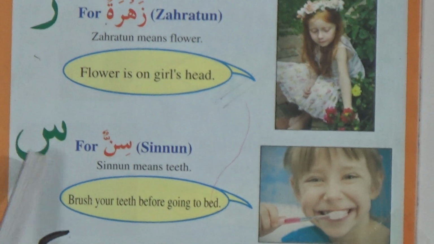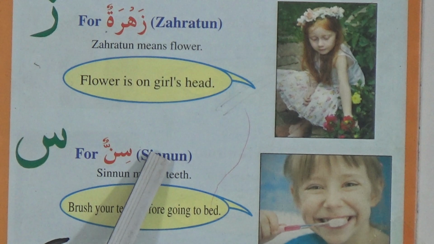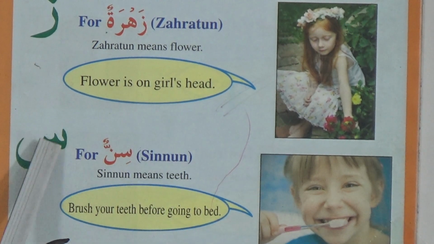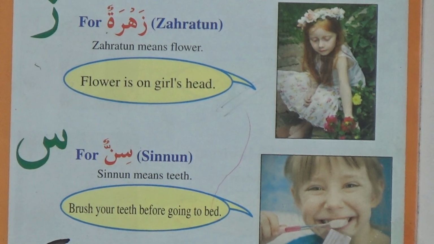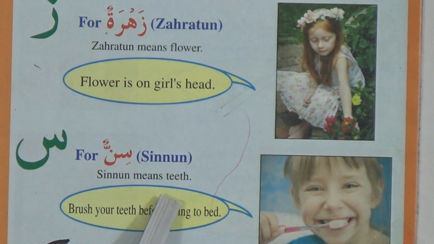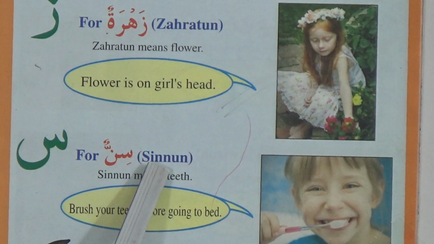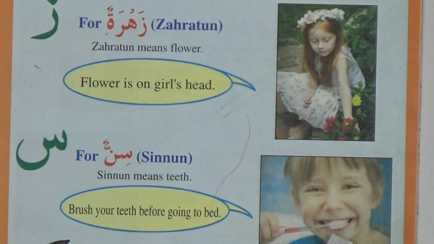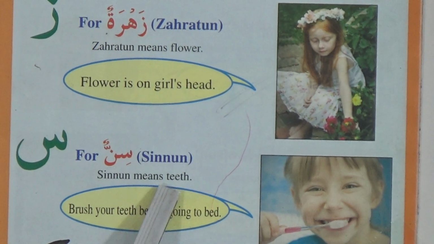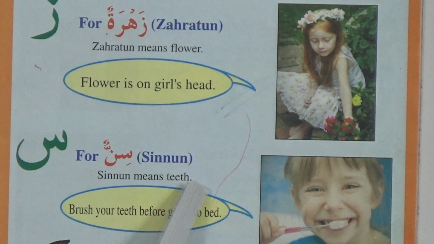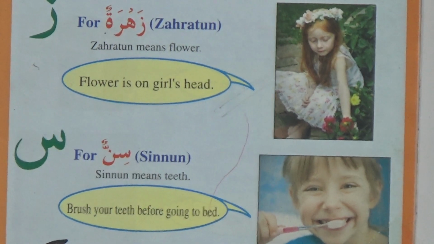Okay, last one is Sin for sinnun. Sinnun means teeth. Teeth spelling is T-E-E-T-H, teeth. Okay, dear students, this is enough for today's lecture.